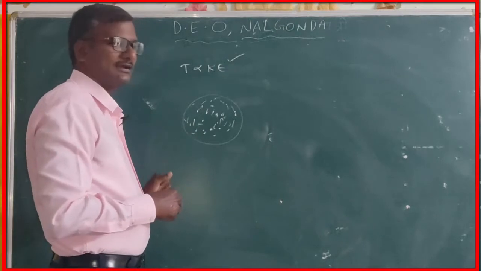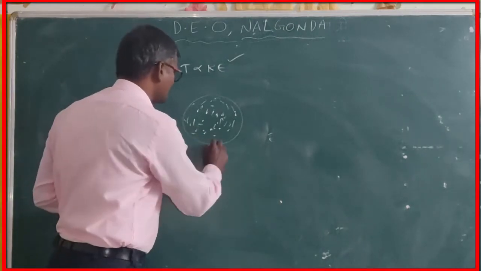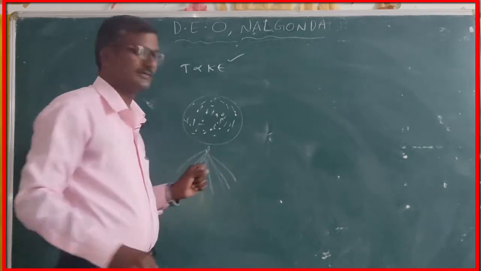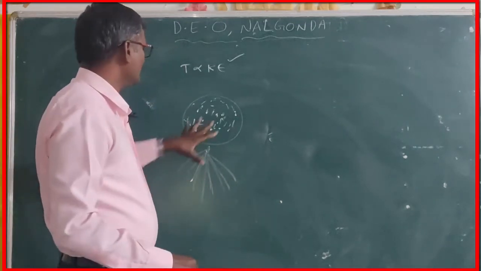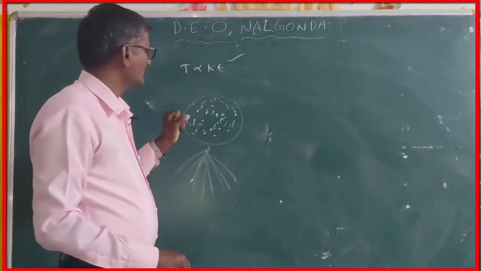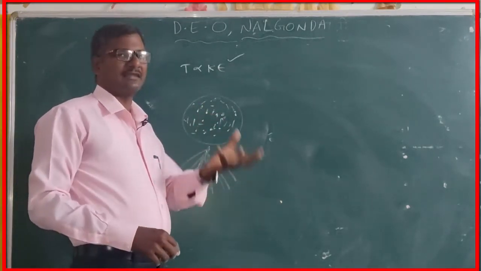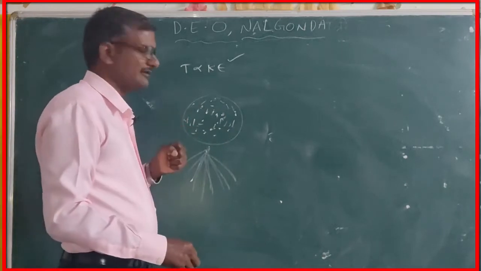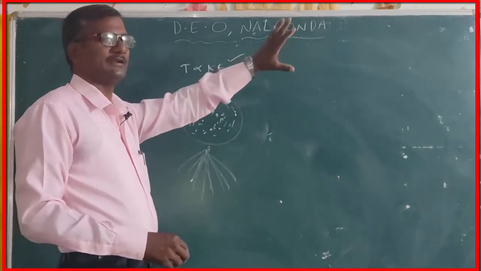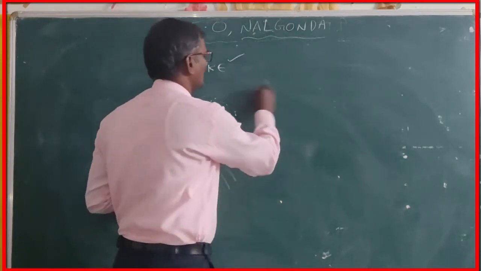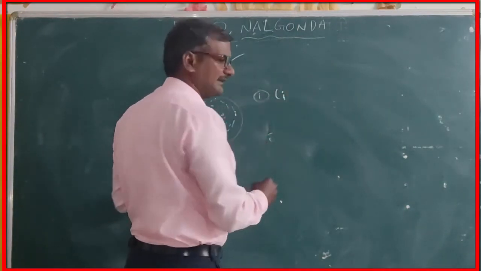Whenever you supply heat energy to this system, the particles present in the substance receive heat energy. They transmit it in different ways. Those ways are, number one, linear kinetic energy.